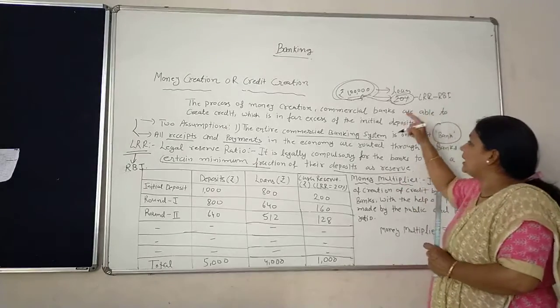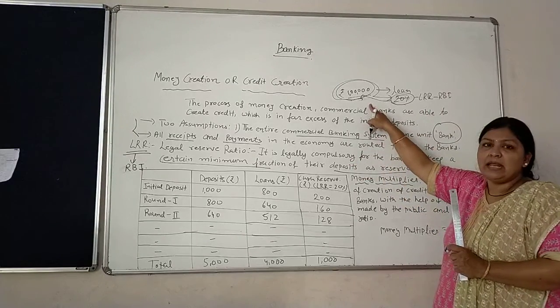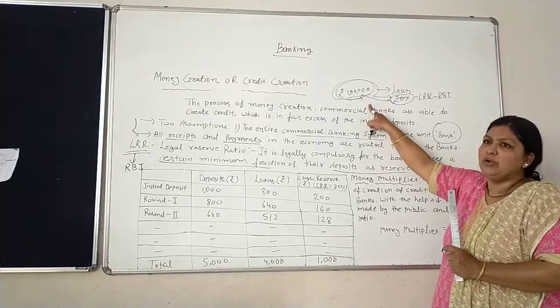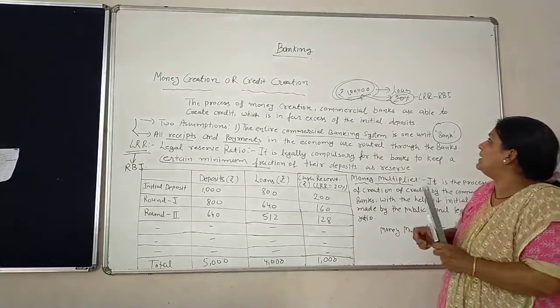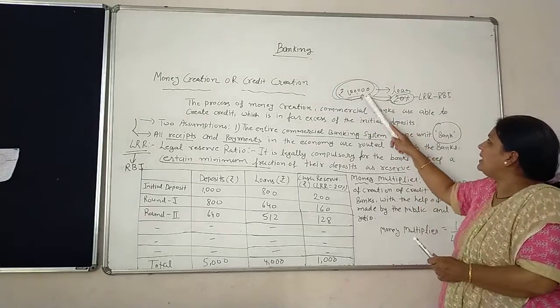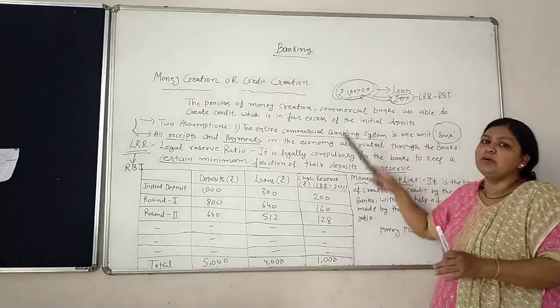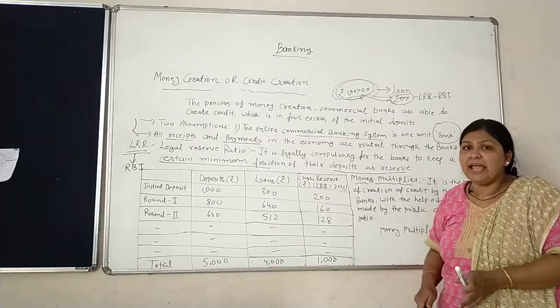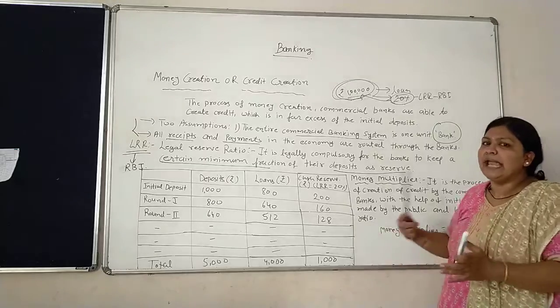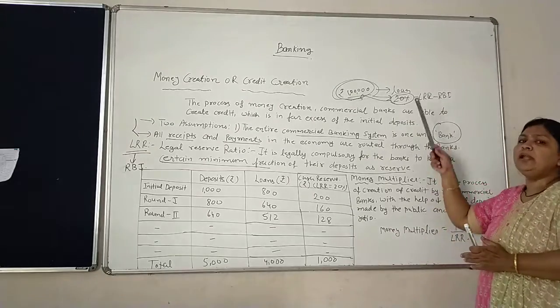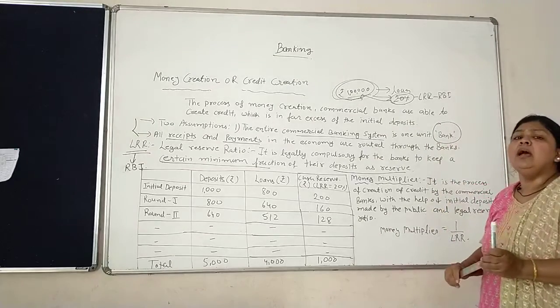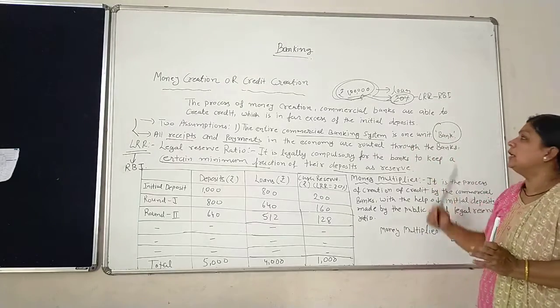It means LRR. LRR means legal reserve ratio. This is compulsory. It means from the 1 lakh, 20% amount should be kept with the bank, and the other 80% amount can rotate or be given as loans to the general public.